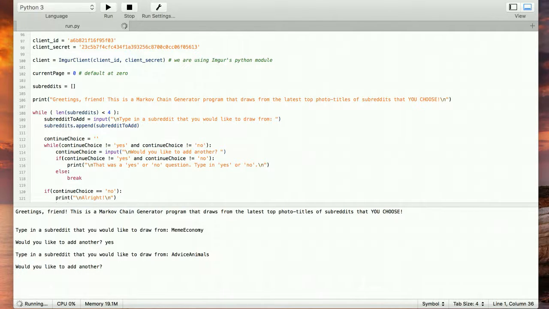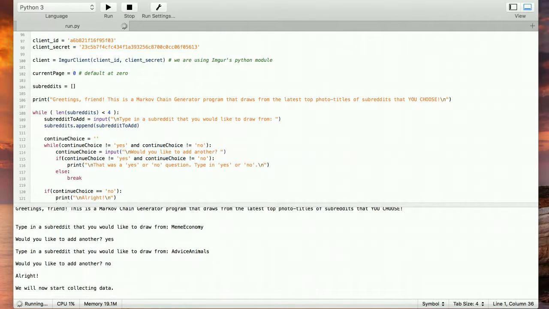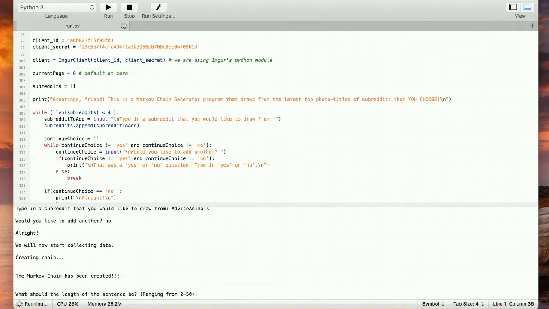All right, would you like to add another, or should we cut it off? I think that's enough. We can add up to 4 because we didn't want to pull too much data from Imgur. But let's cut it off there. All right, we're generating the data. This takes a little while. That's okay. Oh, you know what? It's been created. This wasn't too bad.